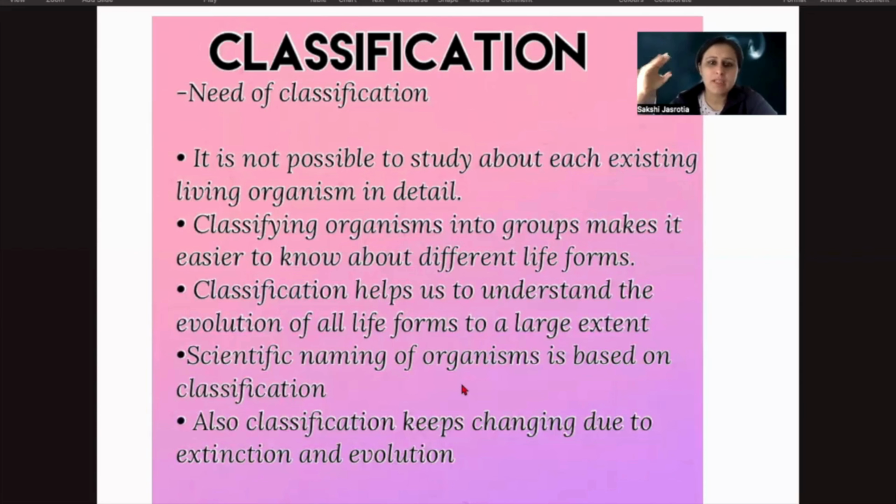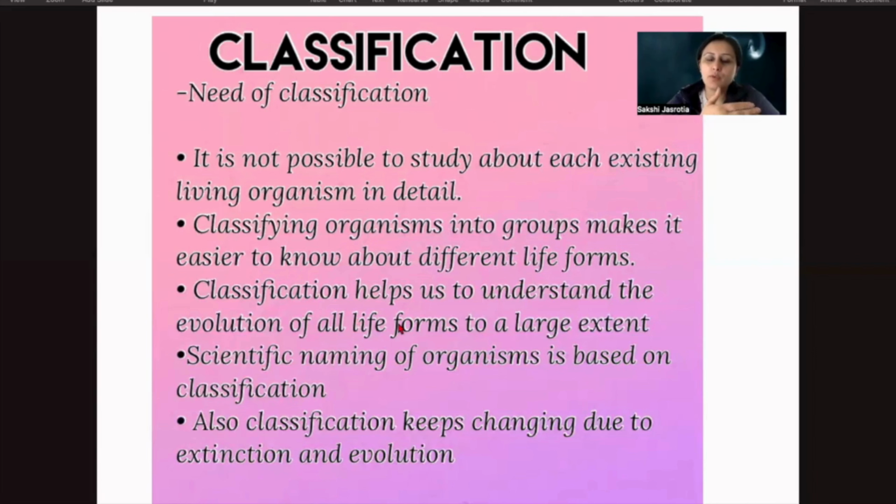So these are the basic characteristics that classify all the fishes, all the birds in the various categories, right? Now, classifying organisms into groups makes it easier to know about the different life forms, as we have just spoken about it, right? Classification also helps us to understand the evolution. Now, evolution में कैसे help किया classification ने? Like let's talk about apes itself. The humans have evolved from apes, right?